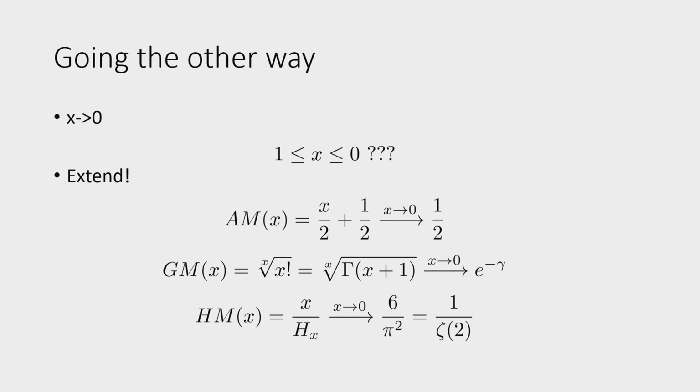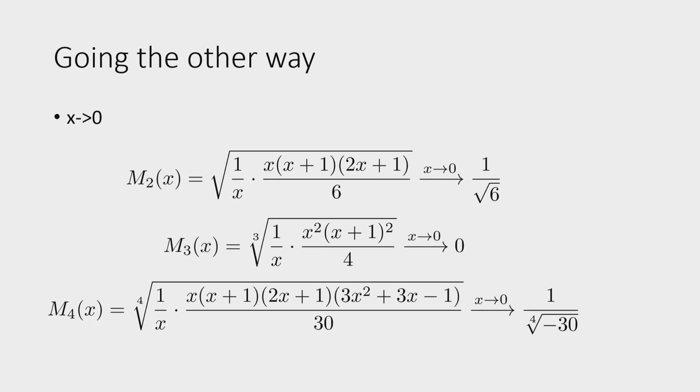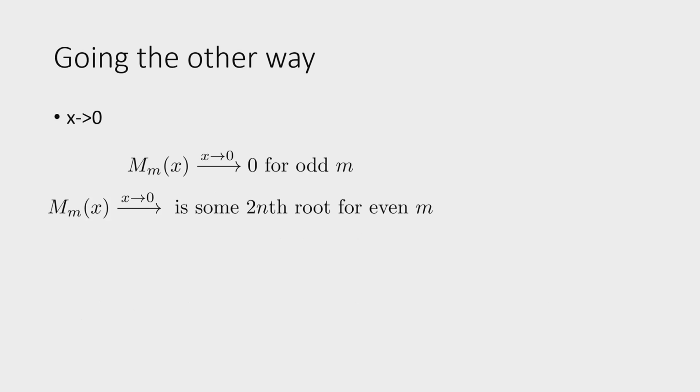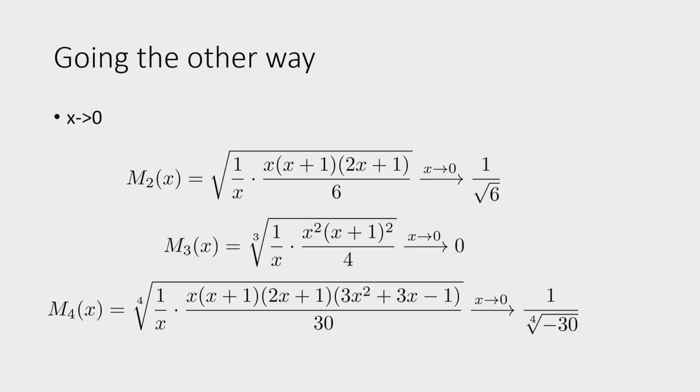Now, again, keep going. AM, GM, and HM are little m index 1, 0, -1. So now let's also do 2. Here again, we know the analysis exercise: x times x plus 1 times 2x plus 1 over 6. And here the x's cancel. Then we can plug in 0 for x, and we get this. And so now we see that for odd m, like for example 3, we get 0, and other times we get some root.